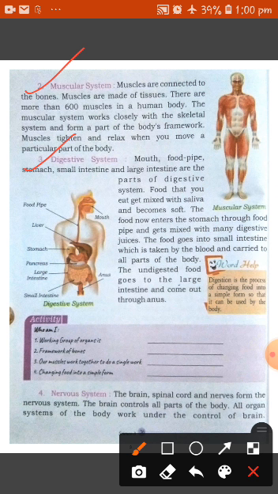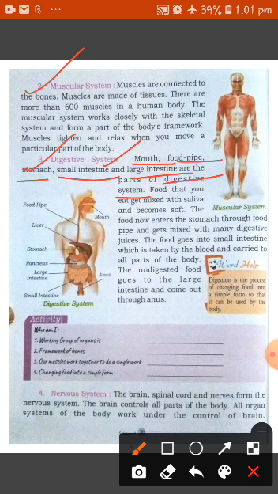Then the food goes into the small intestine, which is taken by the blood and carried to all parts of the body. The undigested food goes to the large intestine and comes out through the anus. So students, the digestive system consists of the mouth, food pipe, stomach, small intestine and large intestine. There are nearly 5 parts through which the digestive system is made.